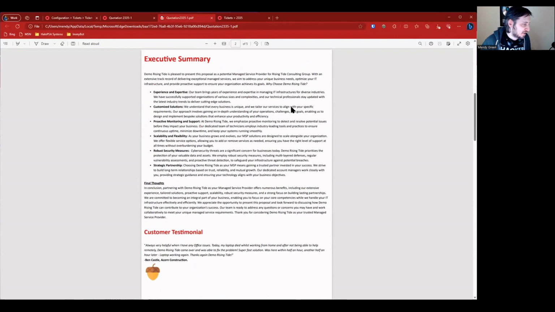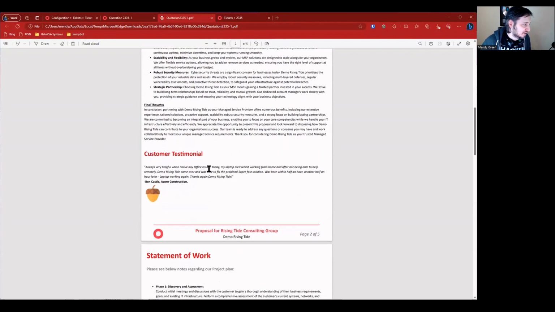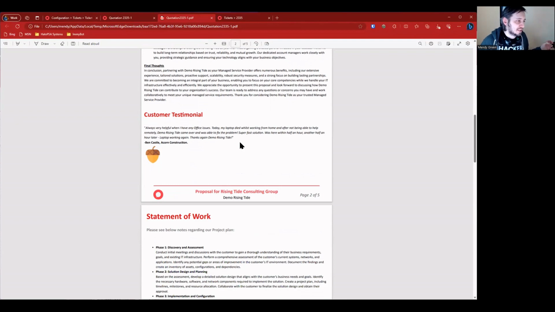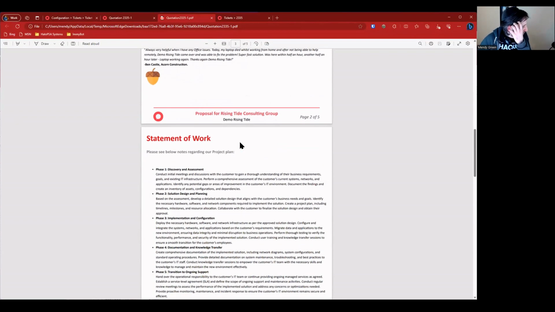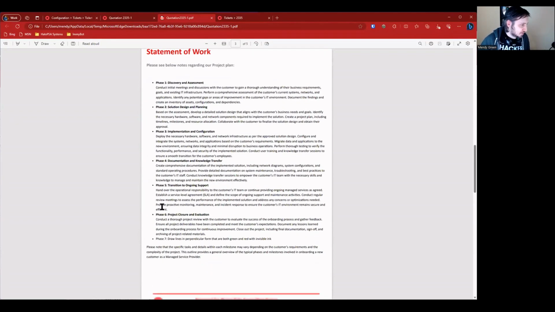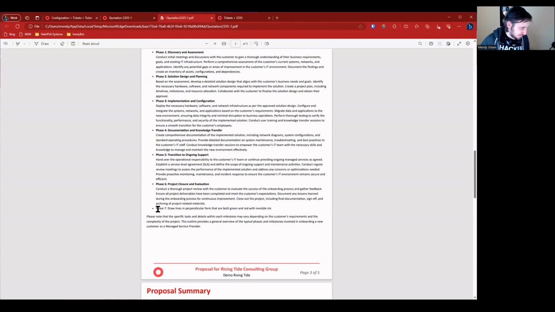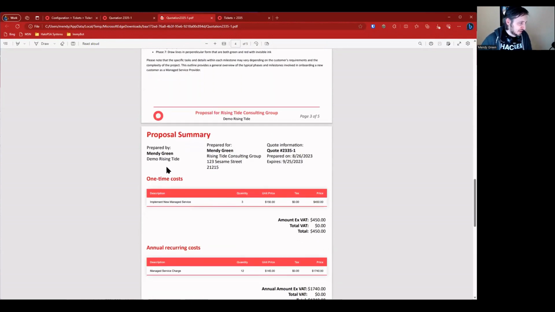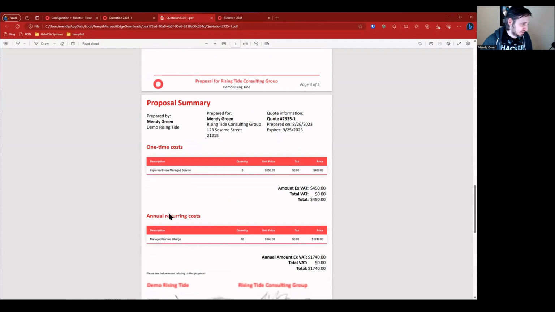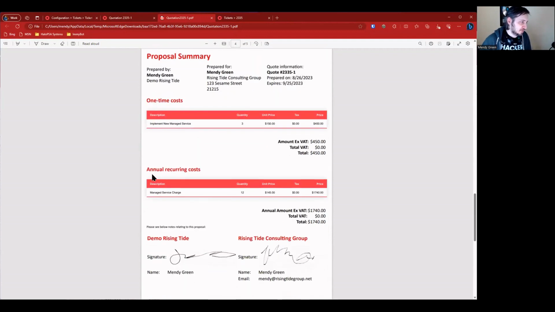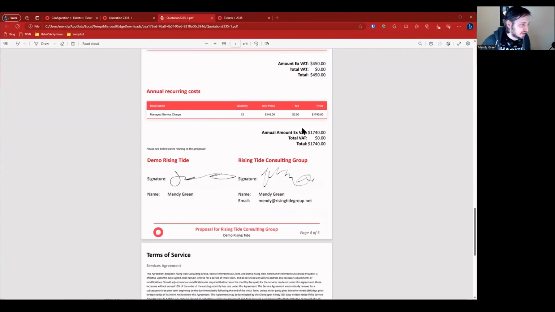Executive summary, final thoughts, customer testimonial. So we can have customer testimonials listed in Halo that we can just throw in from pre-canned text. Statement of work. Notice our phase 7 is here. And then we finally have our breakdown of one-time costs versus annual recurring costs, which would really be monthly. It's just that the item itself is marked as a yearly item. And so that's why it's under annual.